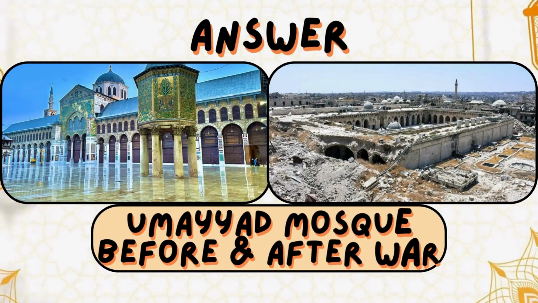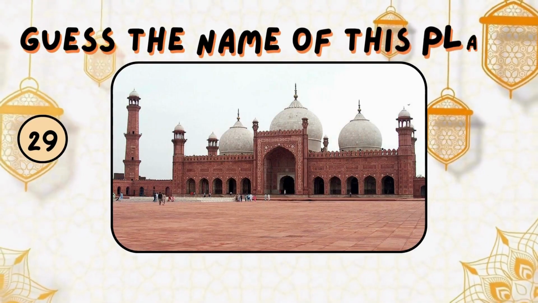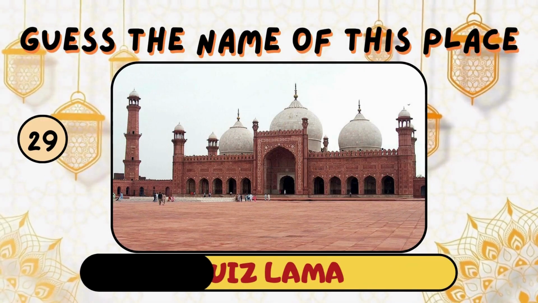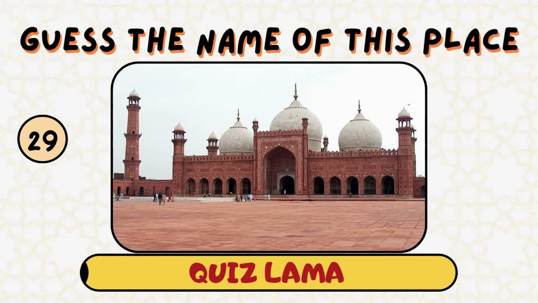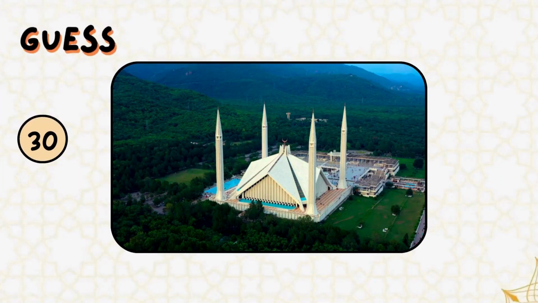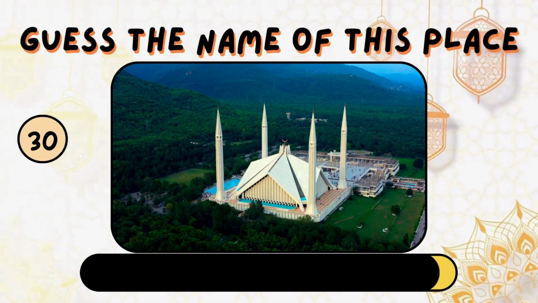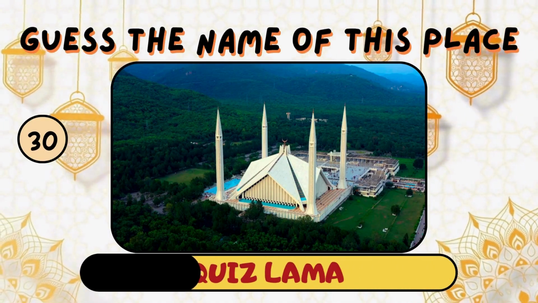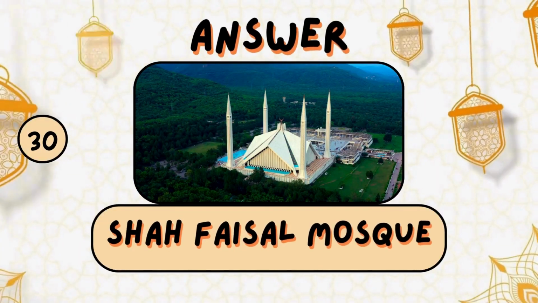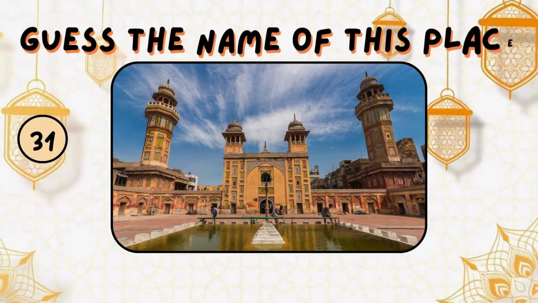Umayyad Mosque before and after the war. Guess the name of this place. It is Badshahi Mosque. Guess the name of this place. It is Shah Faisal Mosque. Guess the name of this place.